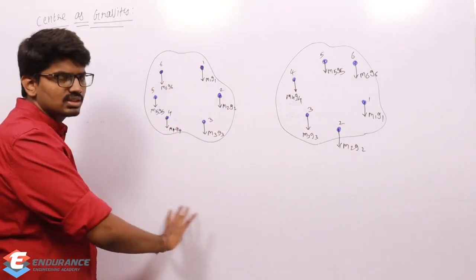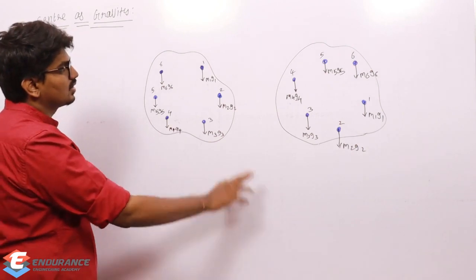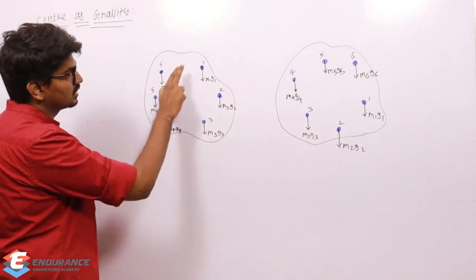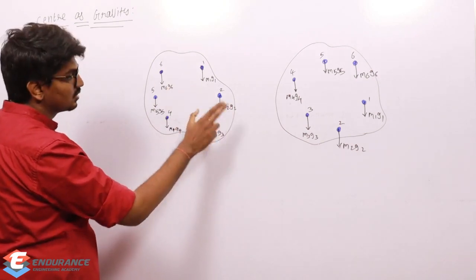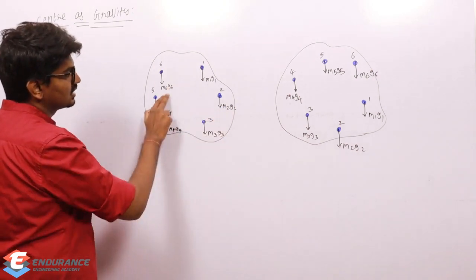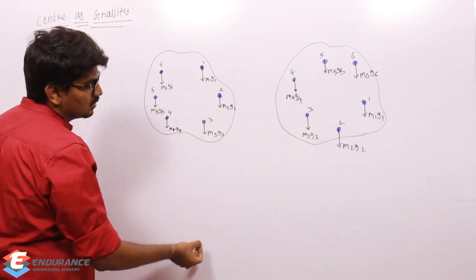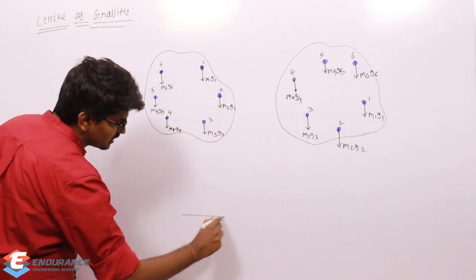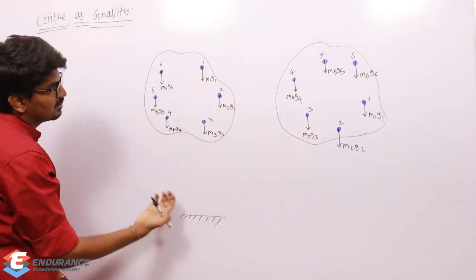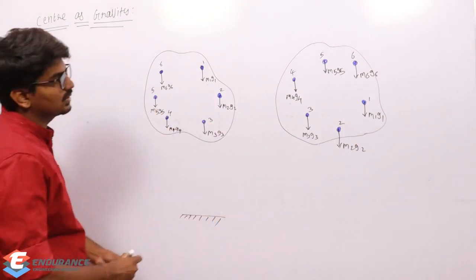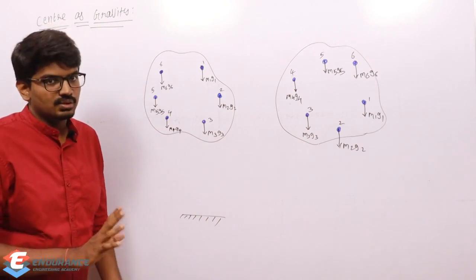I'm not worrying about the ground or the earth. These masses are subjected to gravitational forces acting downwards, towards the ground. The earth will pull each and every mass, and that value will be equal to that mass into acceleration due to gravity.